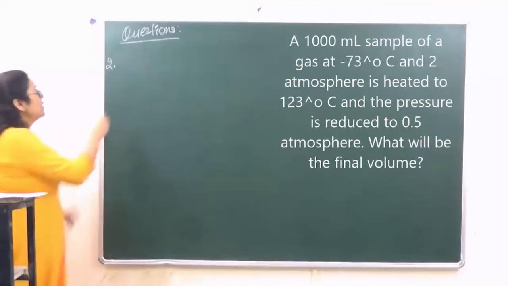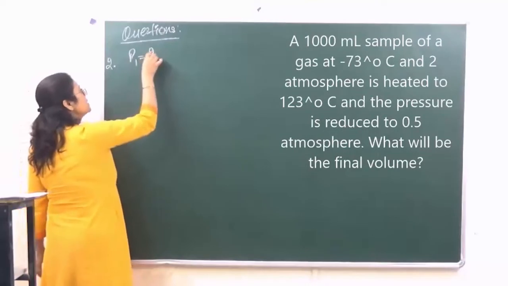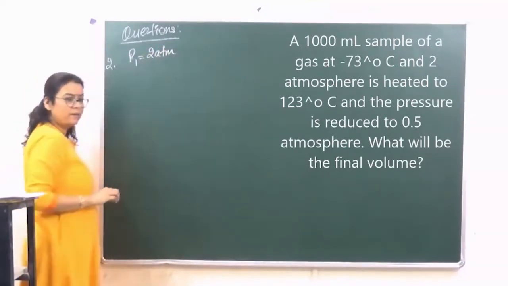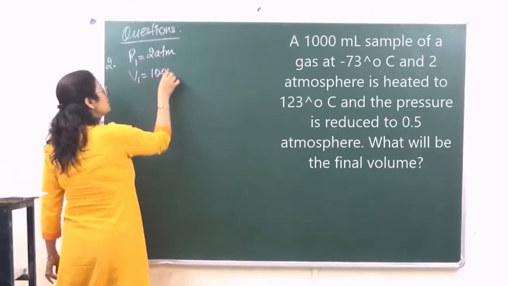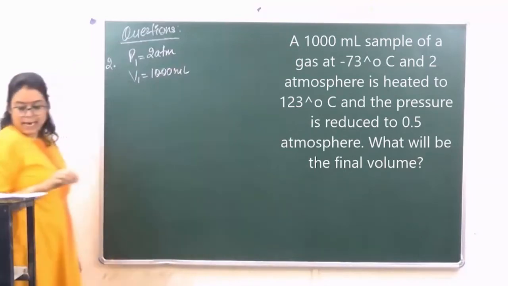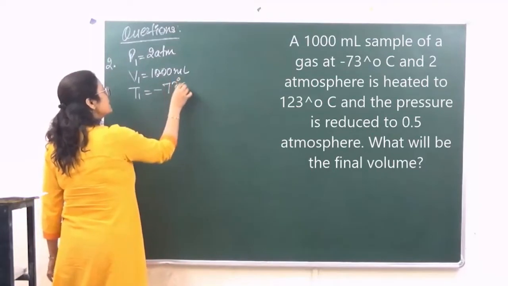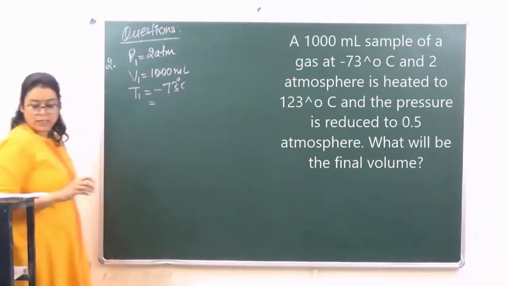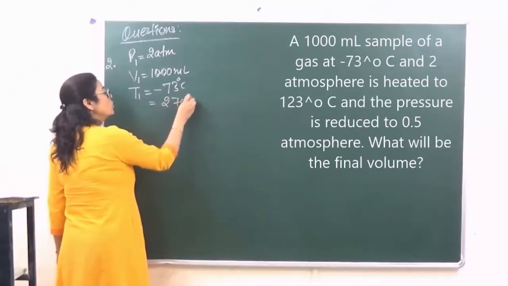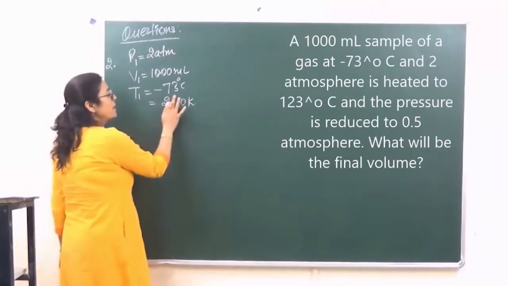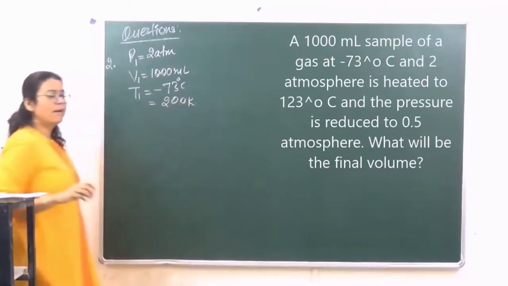Now let's identify कि P1 हमें क्या दिया हुआ है. P1 given to us is 2 atmosphere. ठीक है? उसके बाद V1 given to us is 1000 ml and T1 given to us is minus 73 degrees Celsius. So that will be equal to 273 minus 73. So that will come to... कितना आएगा? हाँ, 200 Kelvin. That will come as 200 Kelvin.